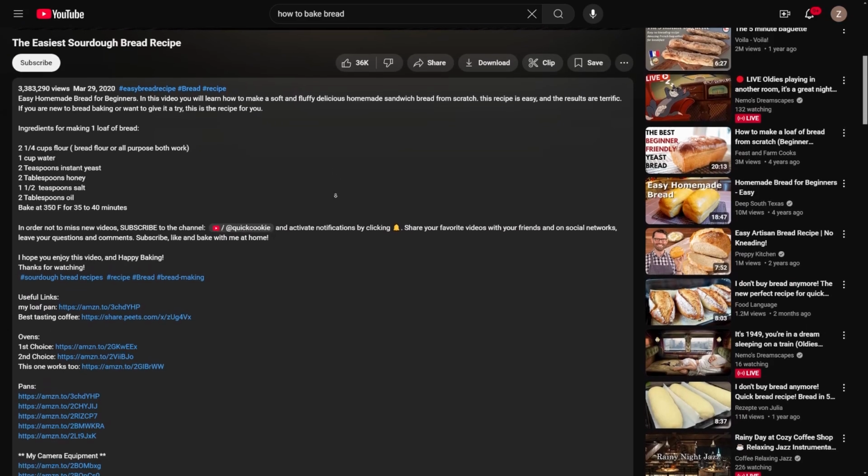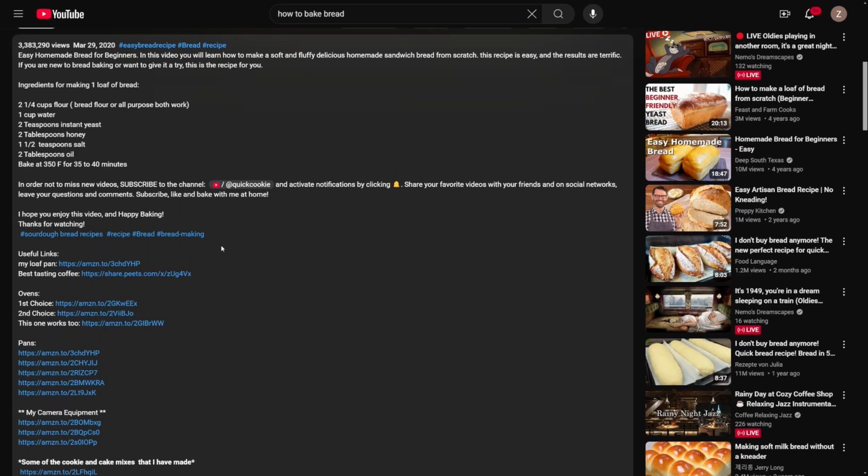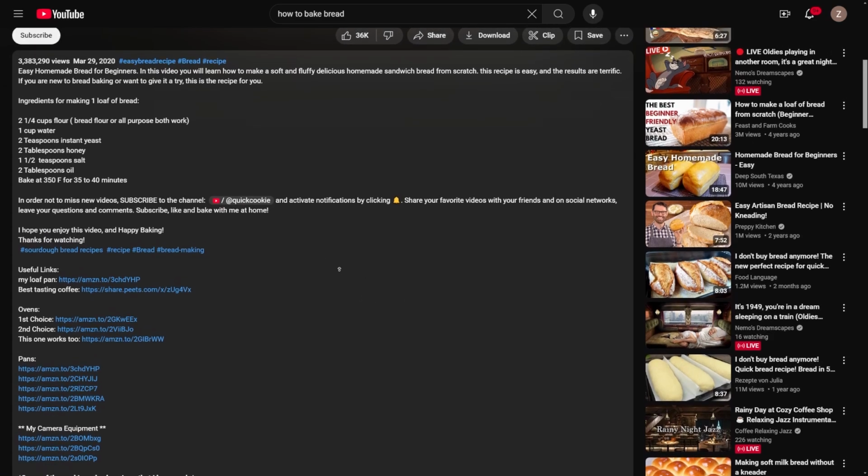Another important aspect of YouTube SEO is tags. Tags might not carry as much weight as titles and descriptions, but they still help YouTube understand the topics in your video. Use a mix of broad and specific tags, like bread making and sourdough bread recipes, to cover all the angles. This way, your video can show up for a wider range of searches.